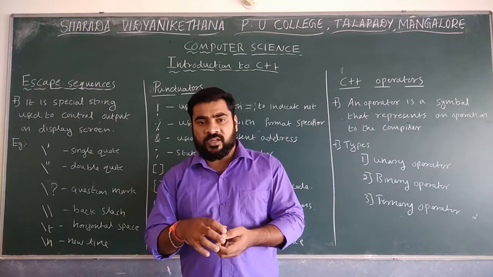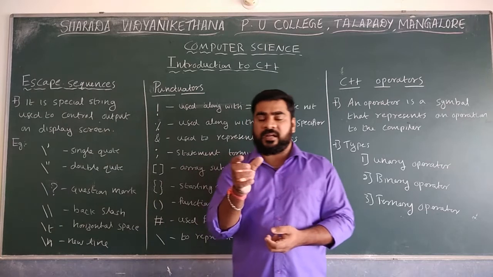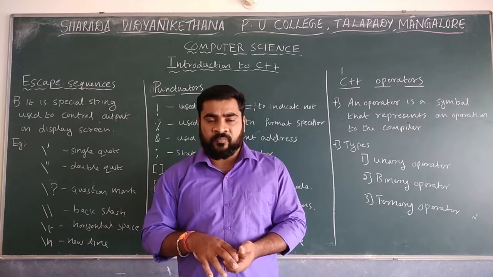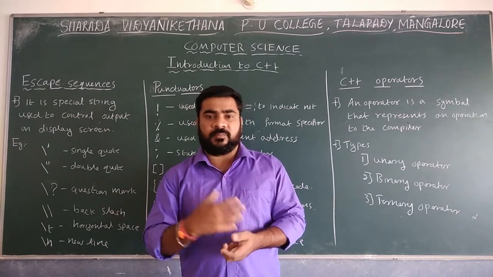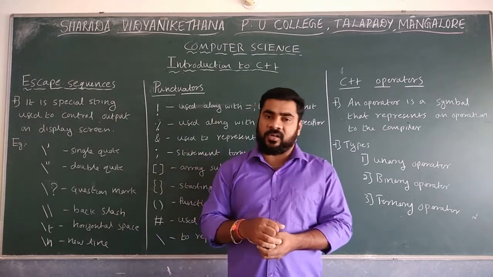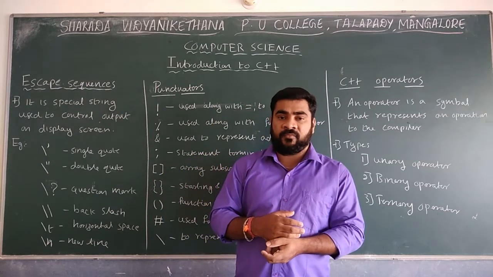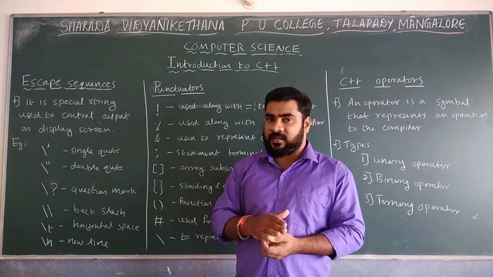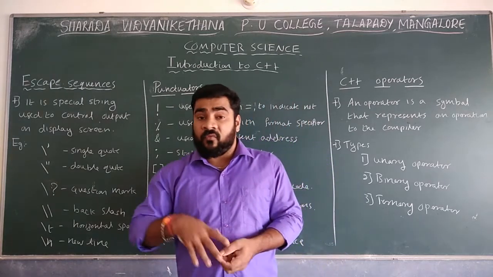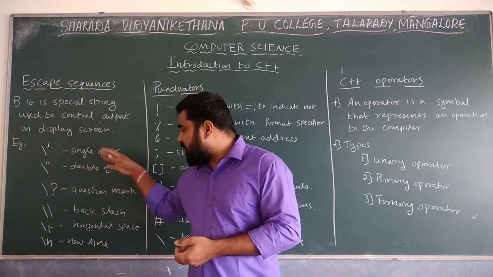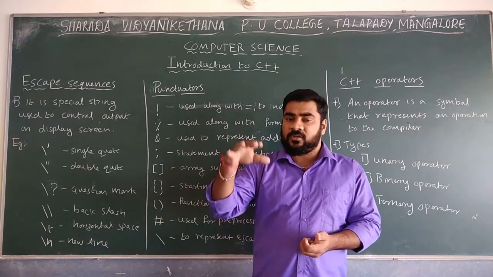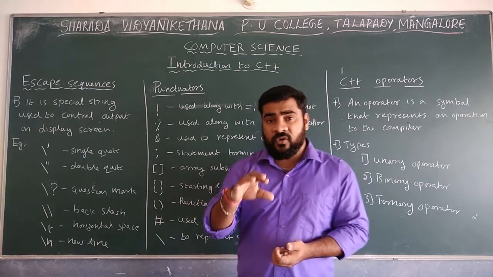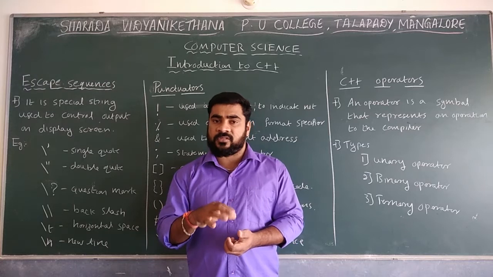Whenever you want to display some data, we mainly use escape sequences. For example, when you want to display a single quote, that is not possible to display directly. Whenever you want to display a double quote, that is not possible directly. Whenever you want to display a backslash, that is also not possible directly. There are more than just these five or six. So whenever you want to display a particular word or symbol, you have to use escape sequences.